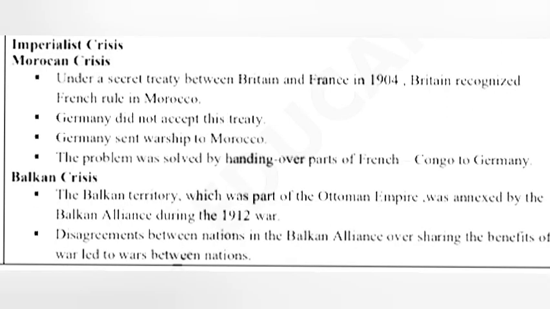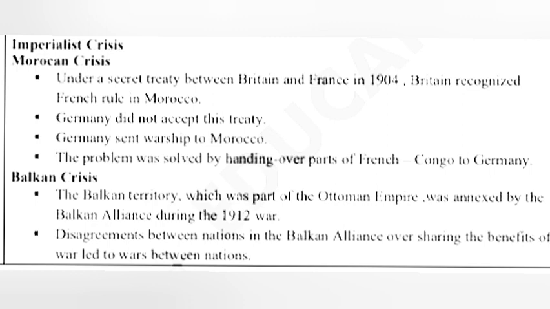Moroccan crisis. Under a secret treaty between Britain and France in 1904, Britain recognized French rule in Morocco. Germany did not accept this treaty. Germany sent a warship to Morocco. The problem was solved by handing over parts of French Congo to Germany.